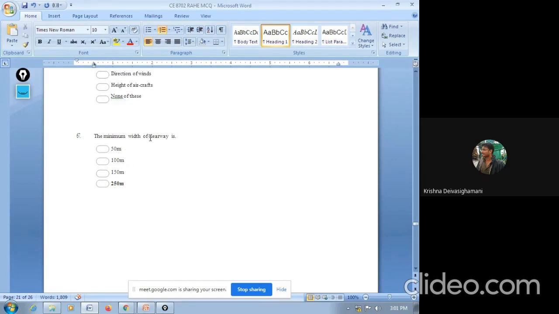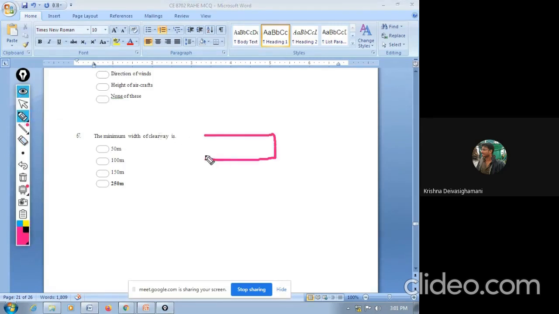The clearway is nothing but the area at the end of your runway. If this is your runway, we need to provide some open space after your runway. This is called the clearway, and it is about 250 meter. This is your clearway, this is your runway.